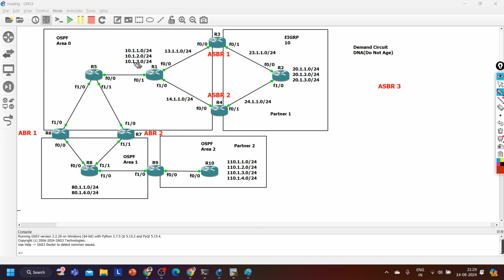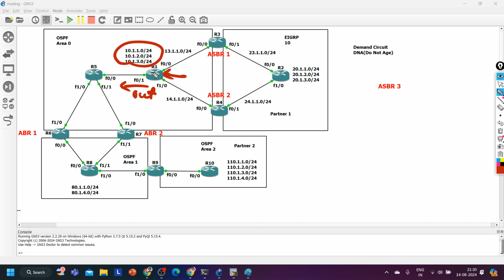But if I want to filter 10 prefixes in EIGRP, I can deny these prefixes in the out direction as well. I can configure the filtering on router number 1 in such a way that whenever router 1 will advertise these 10 prefixes to router number 5, it will filter them. But in OSPF, filtering in the out direction over here will not work, right?